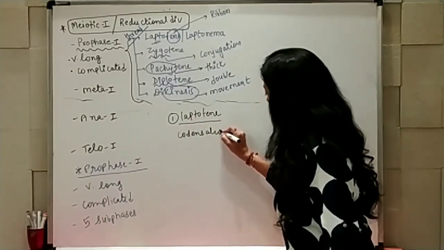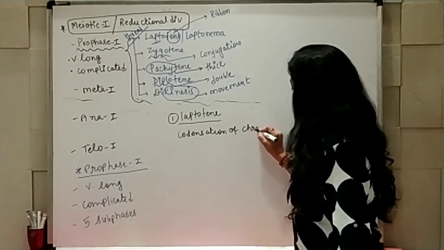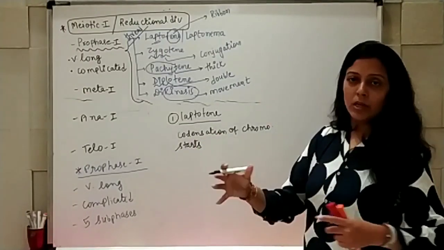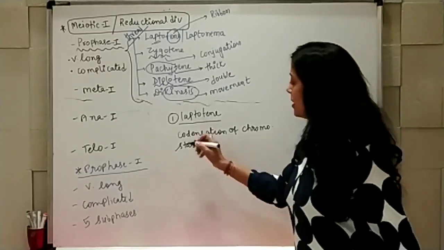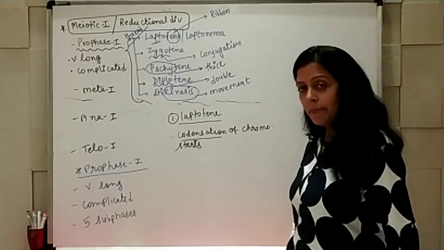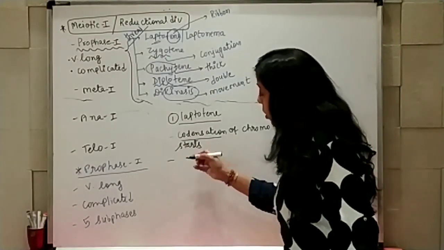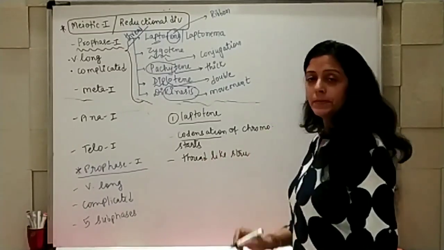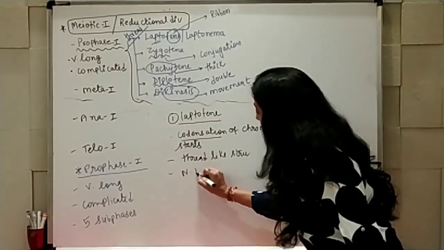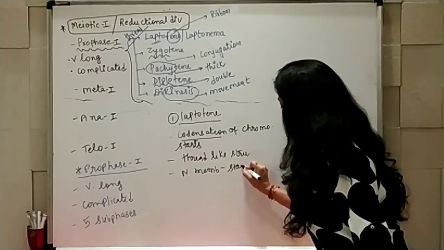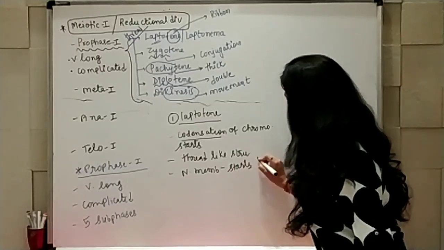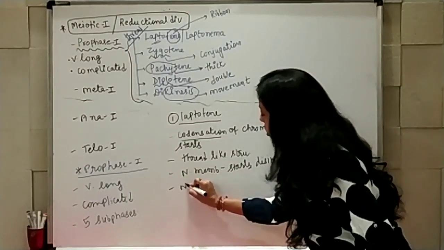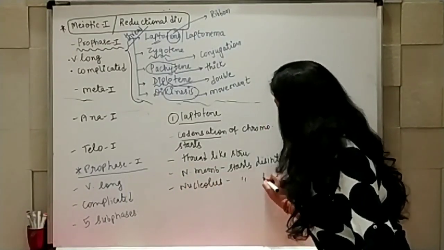condensation of chromosomes starts. In the I phase you were getting the whole chromatin material like a network, and in its place condensation starts here. Because of that, they look more like thread structure. So thread-like structure can be observed here. Along with that, nuclear membrane starts disintegrating. Nucleolus starts disintegrating.